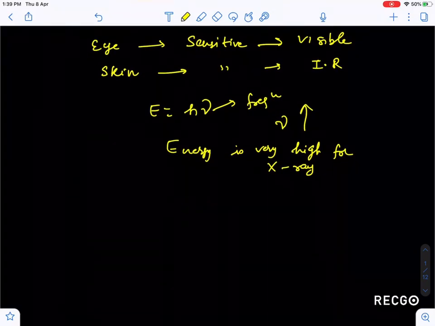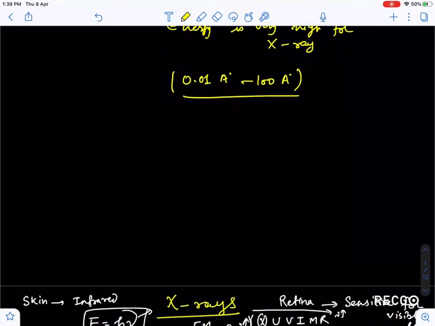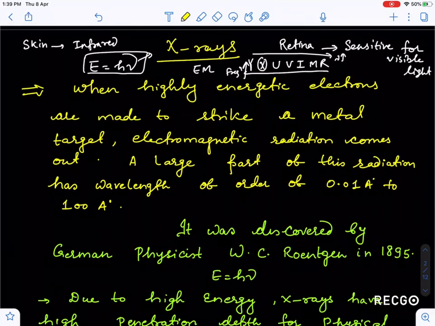Now we are going to discuss all the things about this X-ray. The wavelength of X-ray lies between 0.1 angstrom to 100 angstrom. This wavelength you have to keep in mind, and then we are going to start X-ray in detail.